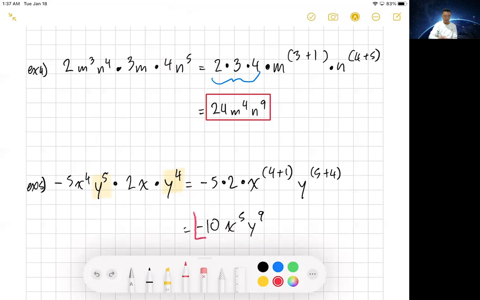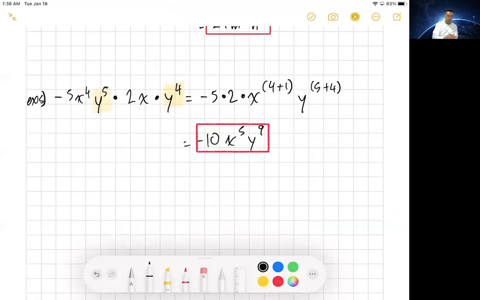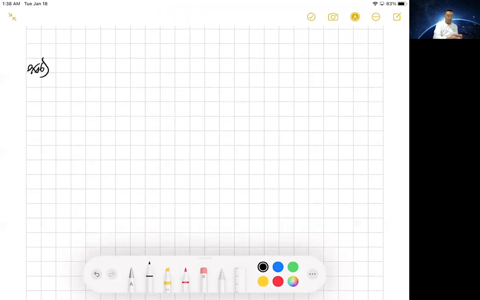Oh, let me do that again. All right, we're good. But this one, example number 6. Let's say you had 4x to the 5th, y to the 7th times negative x, y to the 8th. Okay. So let's say you have something like that.